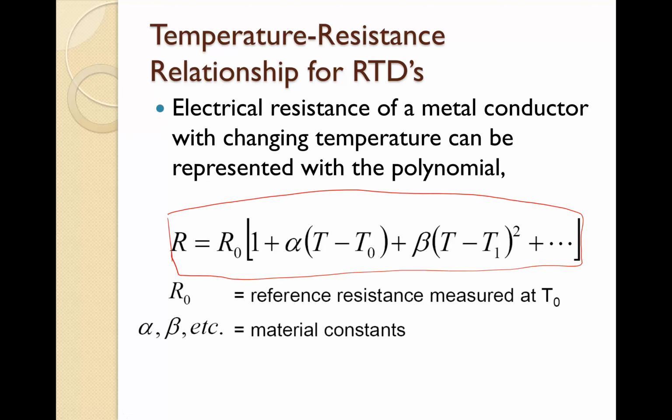R = R0 multiplied by 1 plus alpha (T minus T0) plus beta (T minus T1) squared, and so on. R0 is the reference resistance measured at T0. They are related together. Alpha, beta, etc. are material constants.